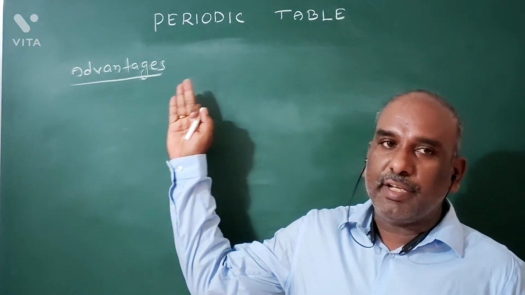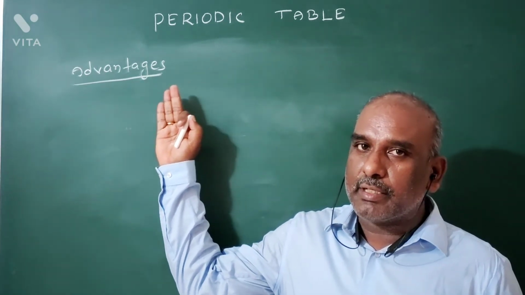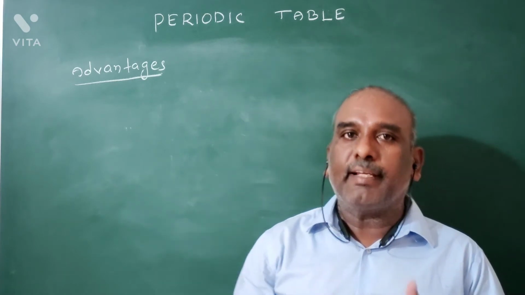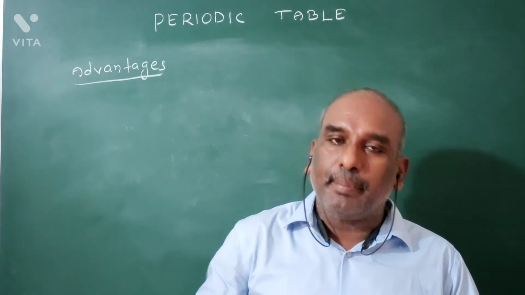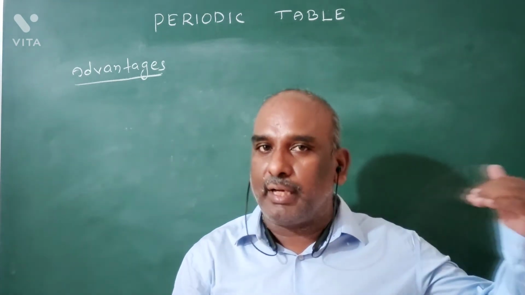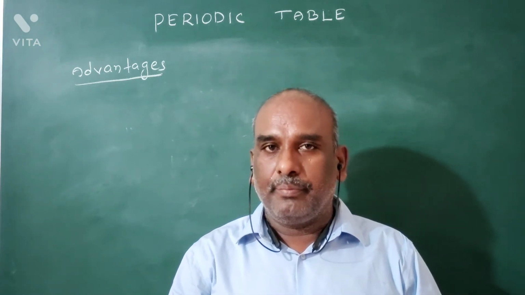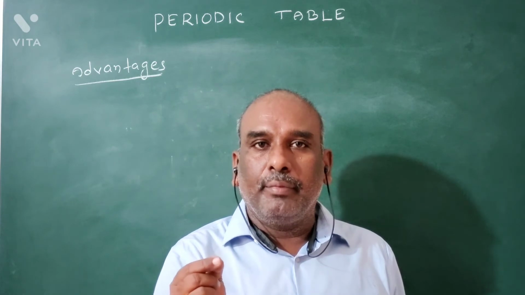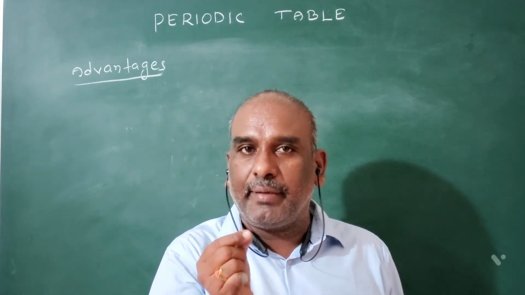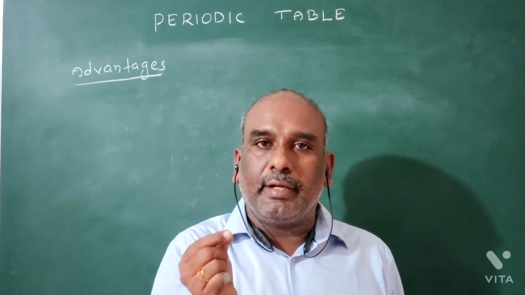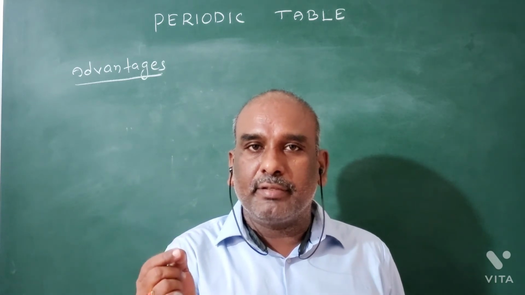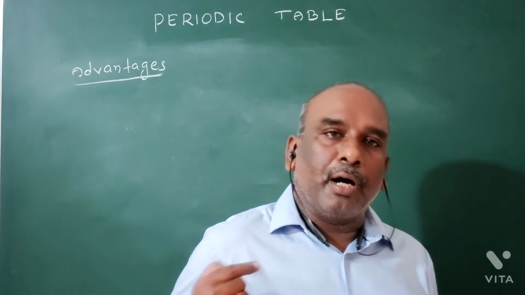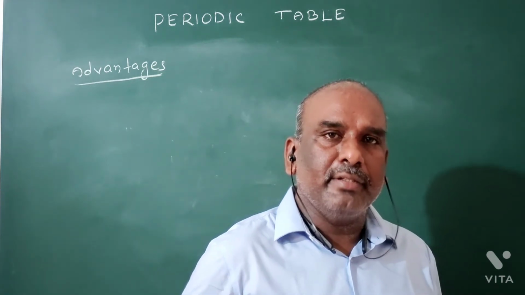So, continuation is the advantages of the Mendeleev periodic table. What are the advantages of the Mendeleev periodic table compared to the other periodic tables? By using the Mendeleev periodic table, we can study the properties of each and every element systematically.